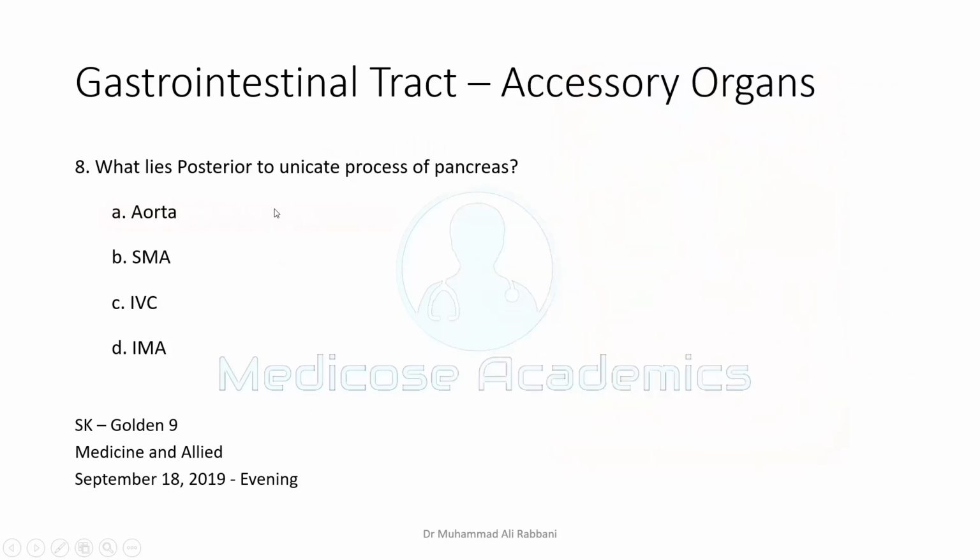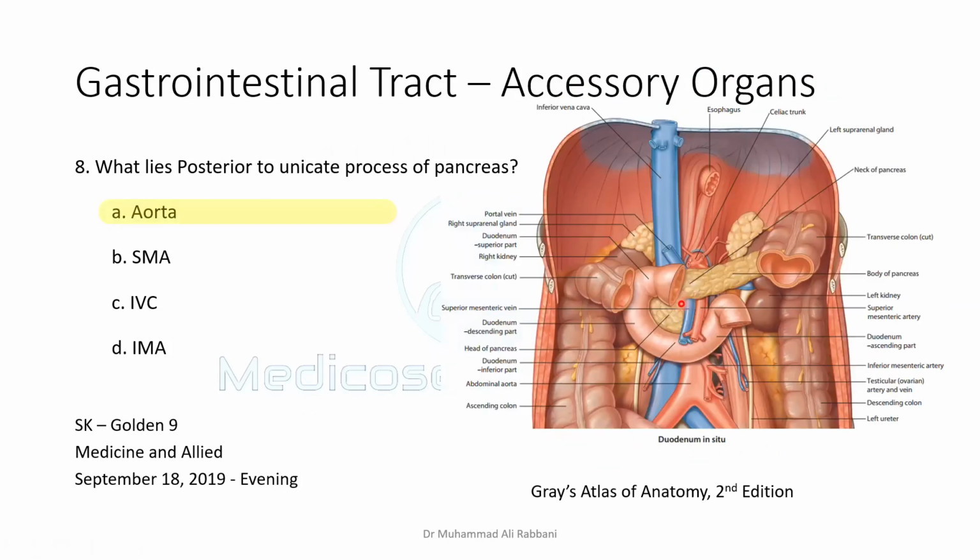What lies posterior to the uncinate process of pancreas? Yes, the uncinate process is a projection from the head of the pancreas. Here is the uncinate process, and behind it lies the aorta. Now, this question is asked in a variety of ways. What structure is in the posterior relation of the uncinate process? It is the aorta. What structure is related to the anterior surface of the uncinate process? That is the superior mesenteric artery and superior mesenteric vein.